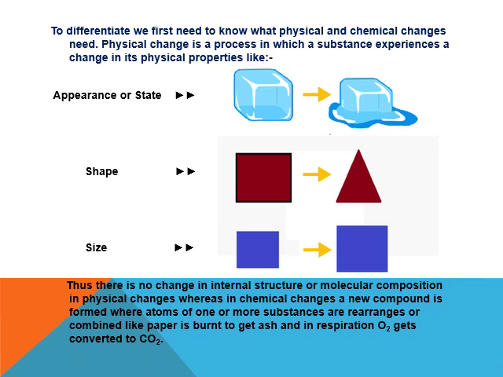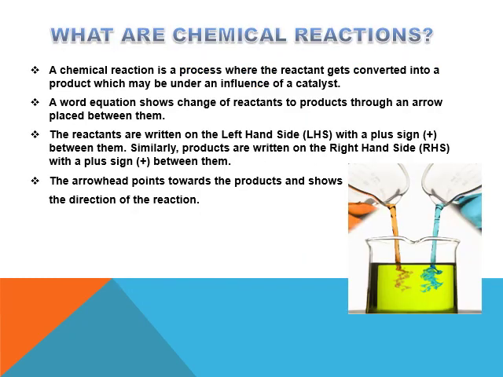So to differentiate whether the change is physical or chemical: physical changes are the processes in which substances experience a change only in their physical properties. Like here also. So basically in chemical changes, some chemical reactions have taken place, which we have to study in detail.